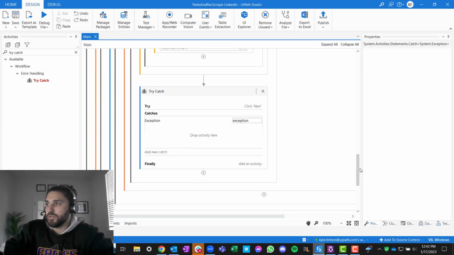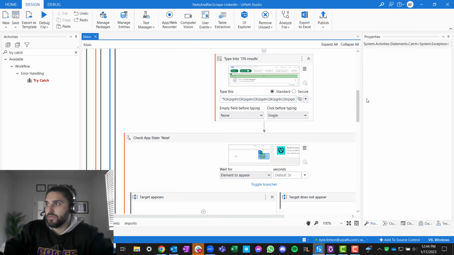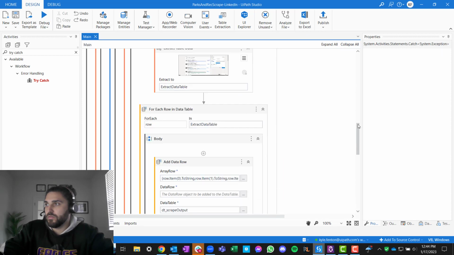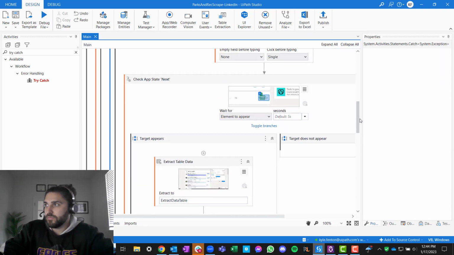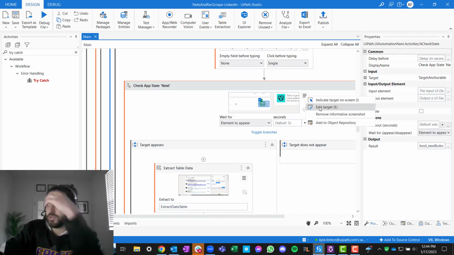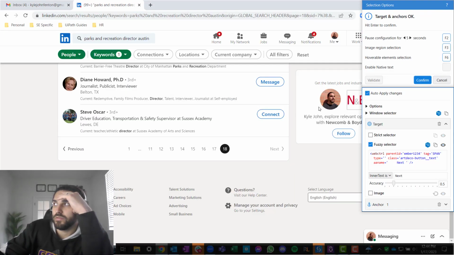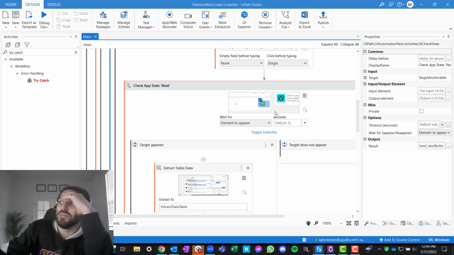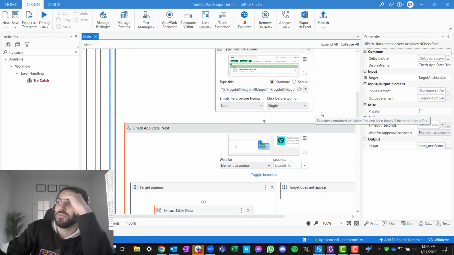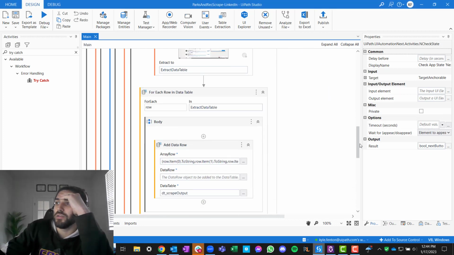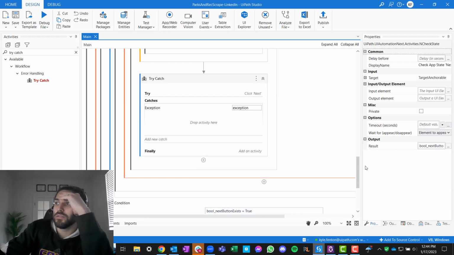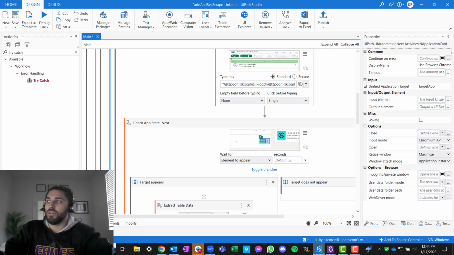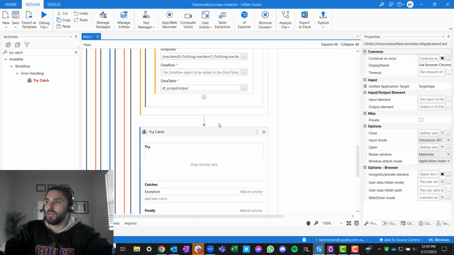Maybe what we do is we know the next button is there. So let me actually look at the target. Oh, it can find it. Oh, interesting. So maybe we need to do the check app state at the end instead of here.